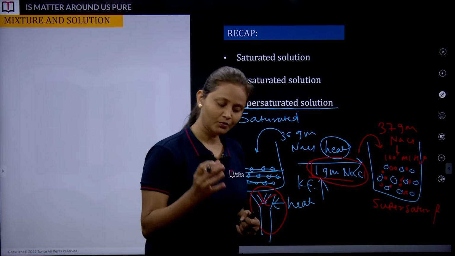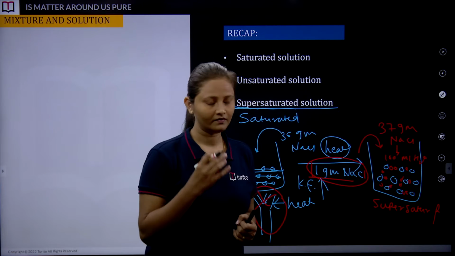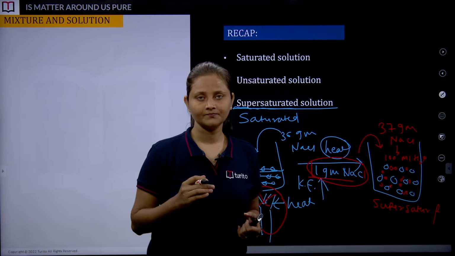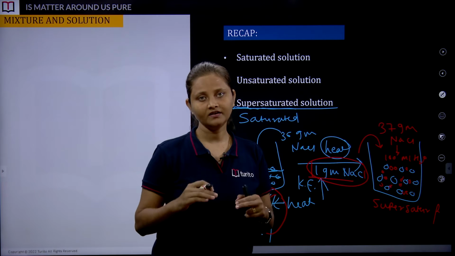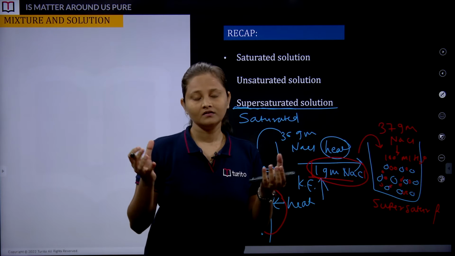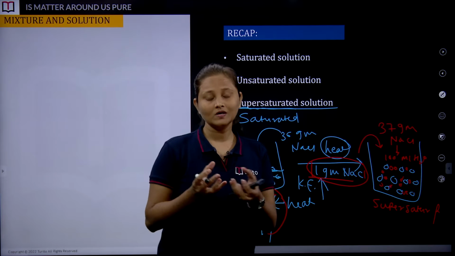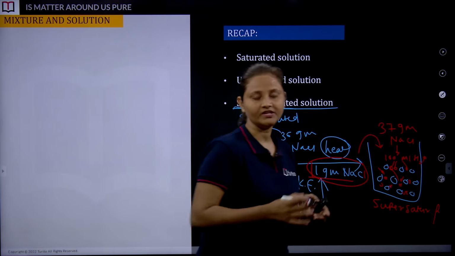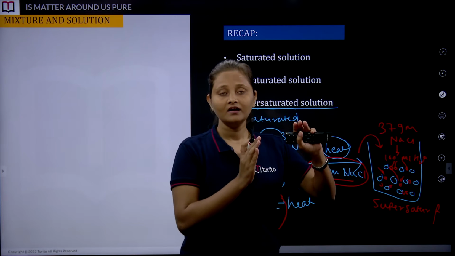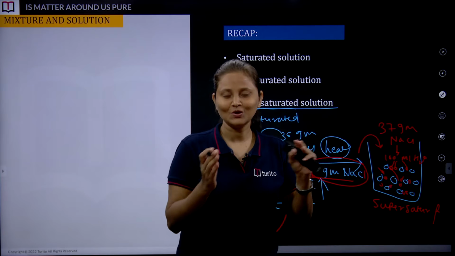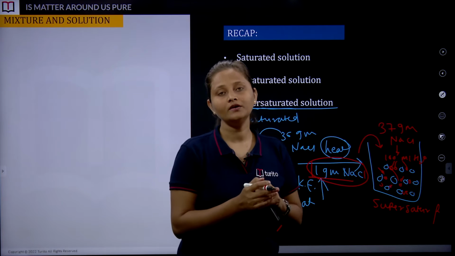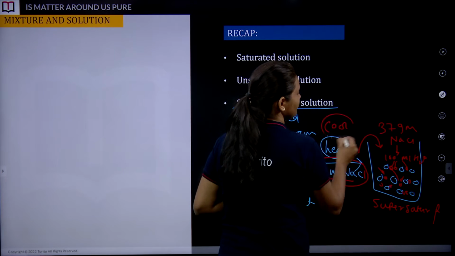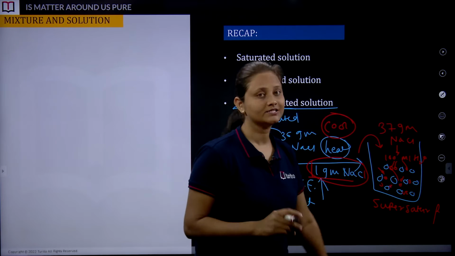See, you are cutting off that extra flame or the extra amount of heat. Because of that, the system is going to cool down, which means the kinetic energy is getting decreased, and that's why these molecules are going to come towards each other, and the dissolved particles are going to get crystallized. Initially they were dissolved, now they are getting crystallized, and the system is going to throw them out. That means not literally, but there will be separation of these dissolved particles when we cool the supersaturated solution.